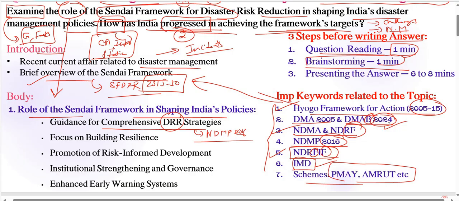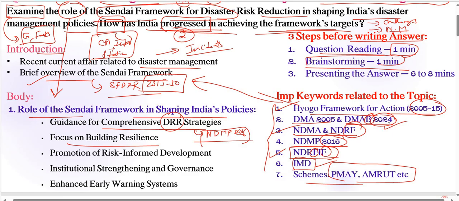By following these Sendai framework guidelines, India has initiated this particular plan, which was the first of its kind to align with the Sendai framework, focusing mainly on disaster risk prevention and reduction. Very, very important. Next, coming to focus on building resilience, we have adopted this by following the Sendai framework.